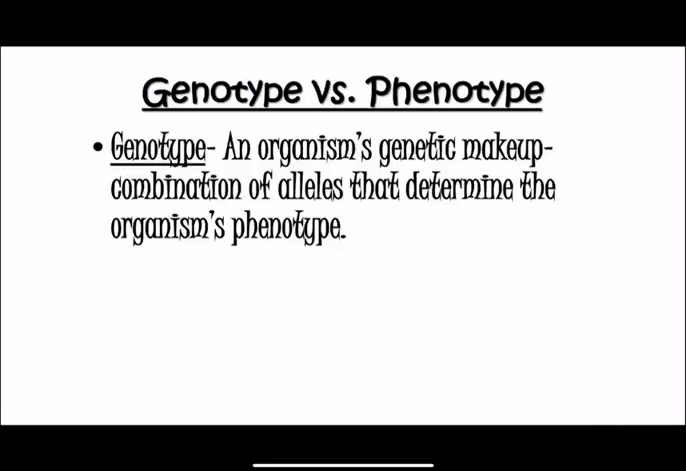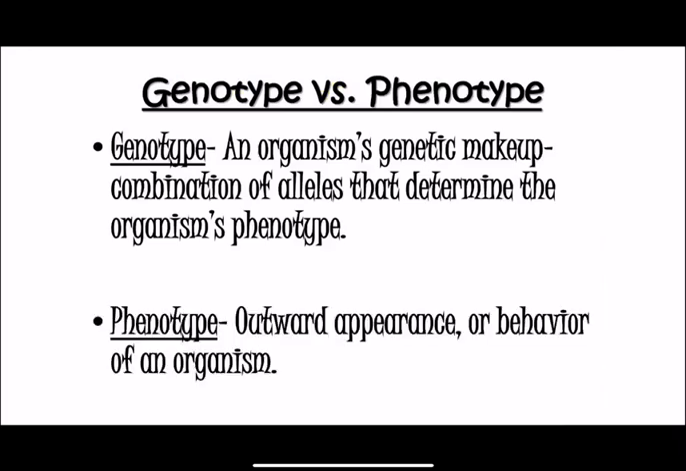Genotype versus phenotype. A genotype is an organism's genetic makeup, basically the combination of alleles, whether they're dominant or recessive. But the phenotype is the outward appearance or behavior of an organism. So let's say we're looking at someone who has brown eyes. We can tell that their phenotype is brown eyes. However, do we know if they are a carrier for the recessive trait? Well, no, we can't tell that by just looking at the phenotype. The only way we will know is if we look into their genotype, which you can't see with the naked eye.